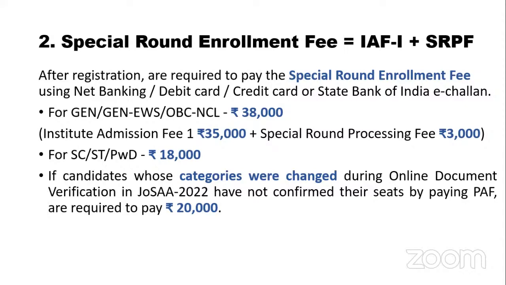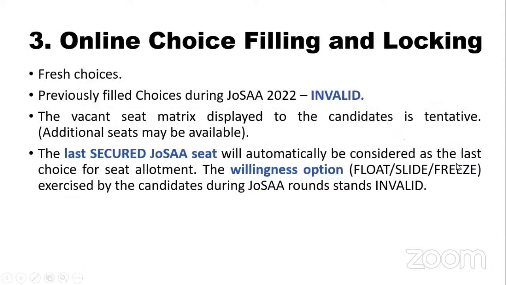The special round enrollment fee is 38,000 rupees, which is a combination of 3,000 processing fee. Basically, the fee to participate in CSAB is 3,000 plus the institution admission fee of 35,000. This is for general category students. The same thing in JOSA would be called the seat acceptance fee, 35,000 rupees. For various categories, it keeps on varying. You can go through this.